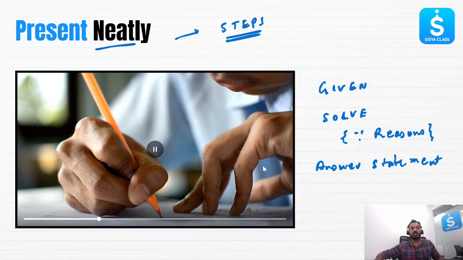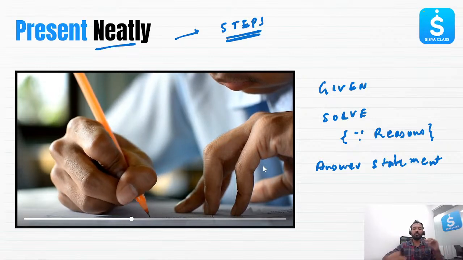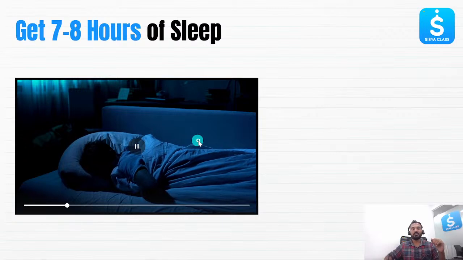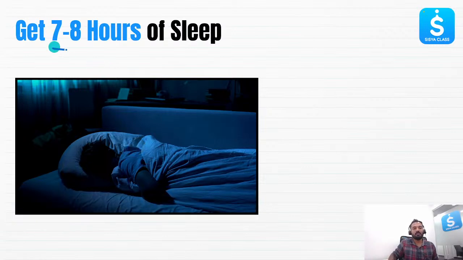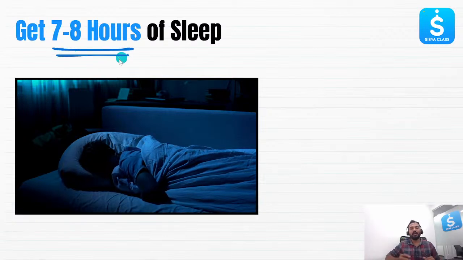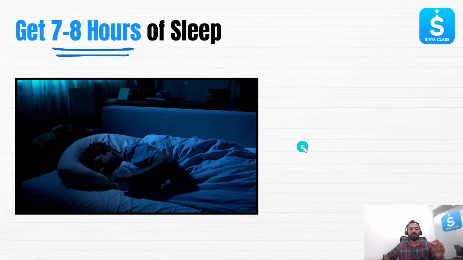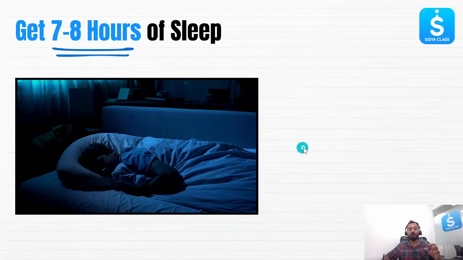However, if you keep on studying and practicing all day, it is not good, right? It is not good for your health. Health is very, very important, beta. You need to dedicate at least 7 to 8 hours for sleep. If you're not having 7 to 8 hours of sleep, then you are overworking, and that will be bad for your health. Your brain will not function properly. Getting proper sleep is very, very important. It is directly related to your study.